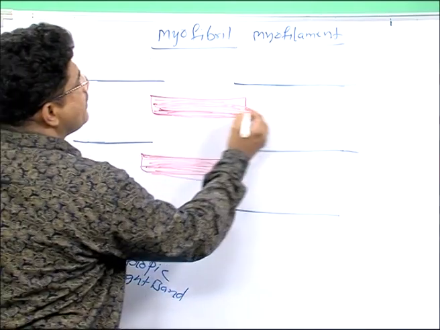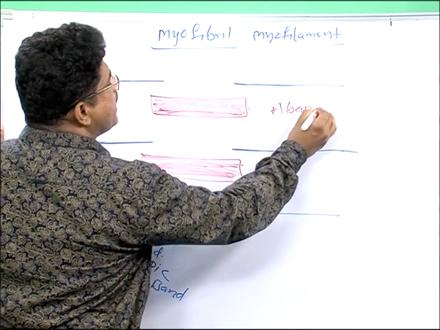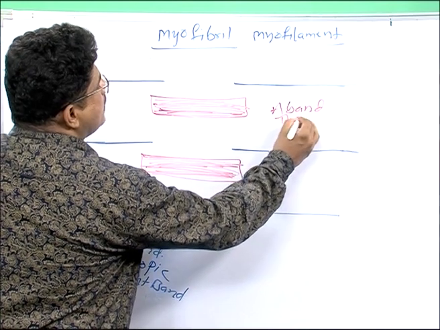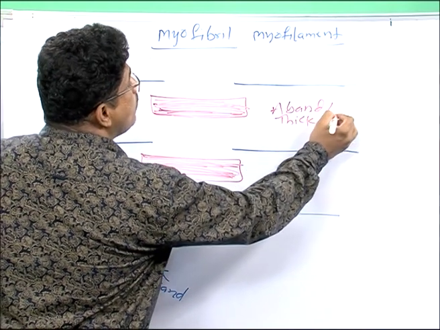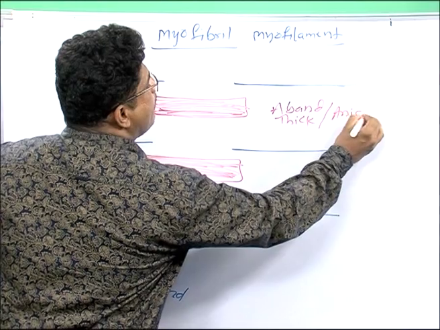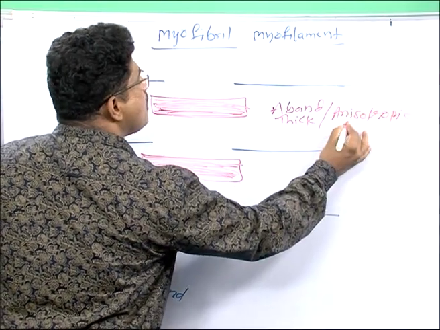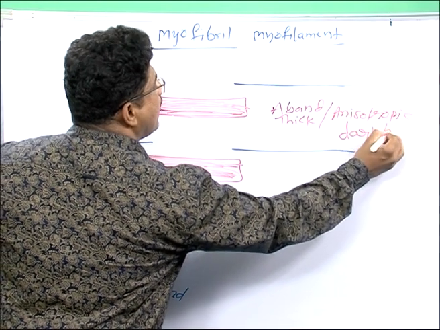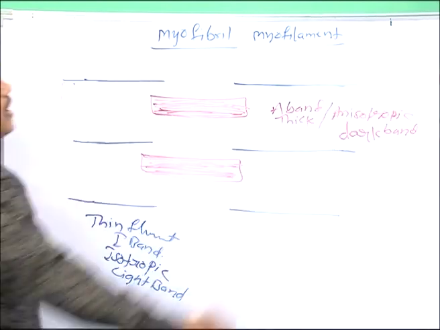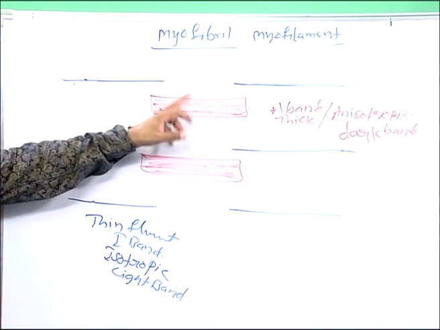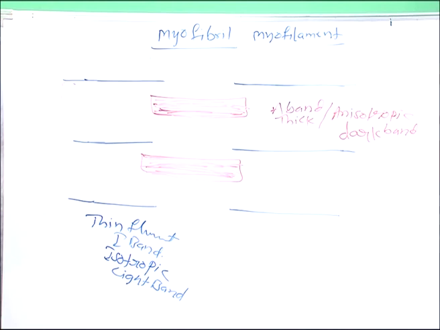A band is also known as anisotropic band, that is also known as dark band. So A band, thick filament, anisotropic band, dark band. And the thin filament, I band, isotropic band, light band.